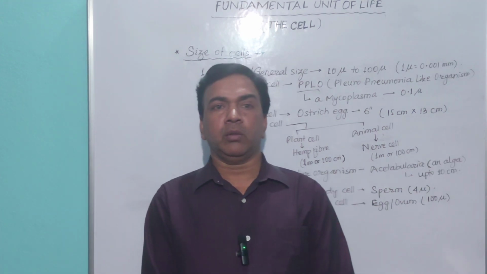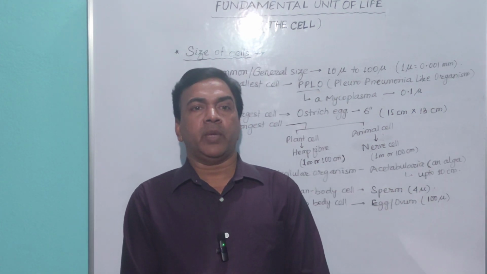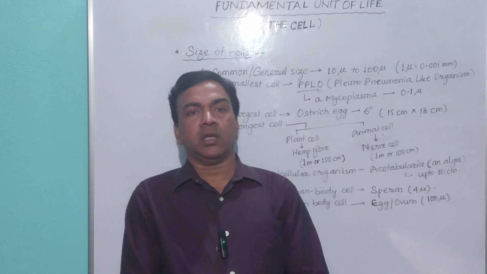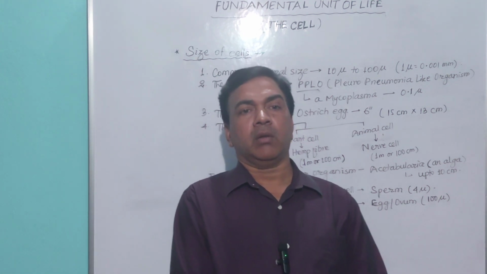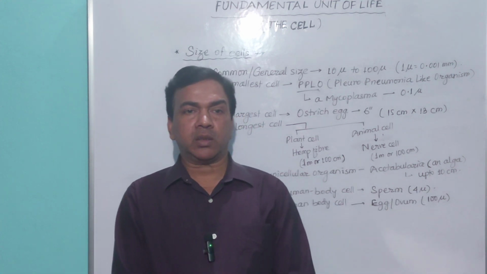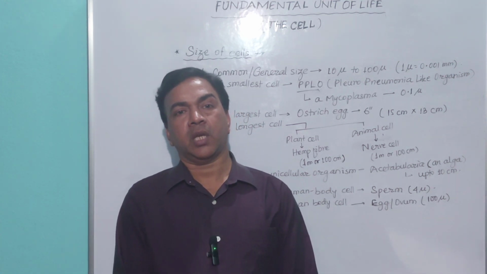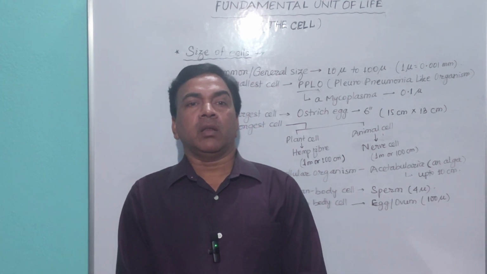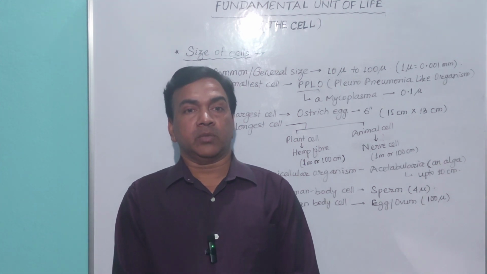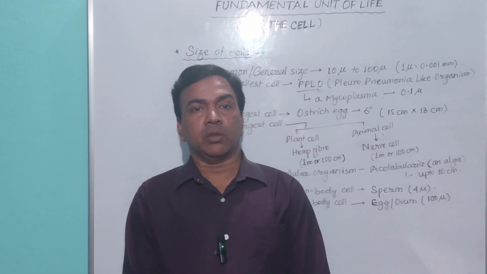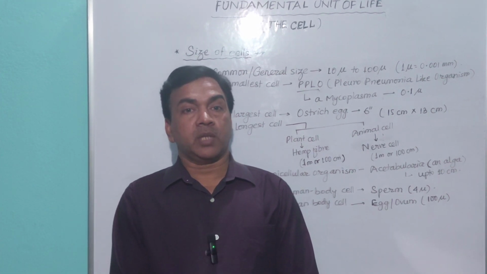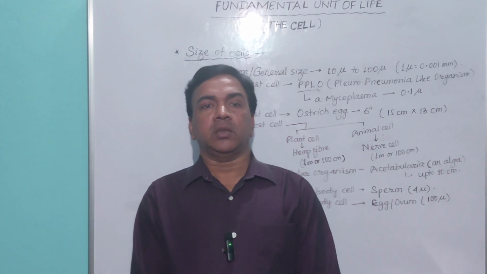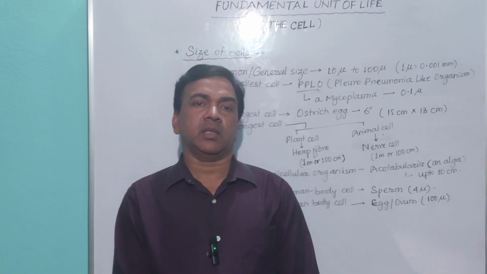In this video, we described the basic things related to cell, that is, who discovered the cell, what was the history behind the discovery of the cell, cell theory, cell lineage theory, modern cell theory, size of cells, and different shapes of cells.